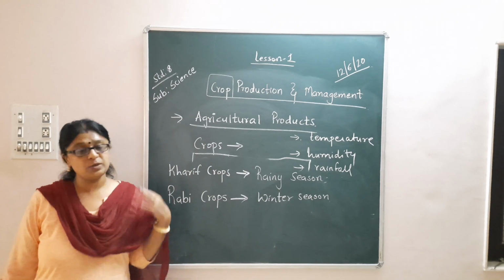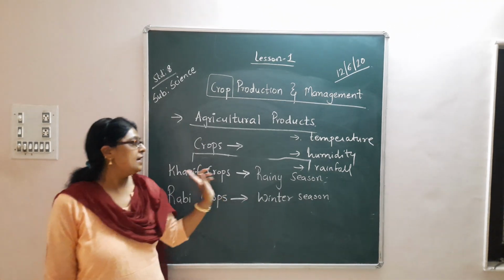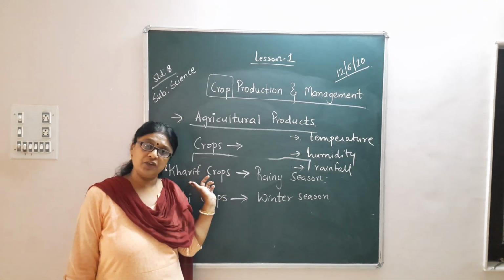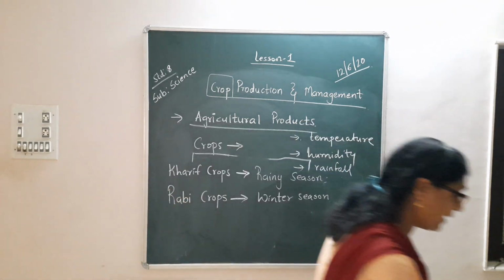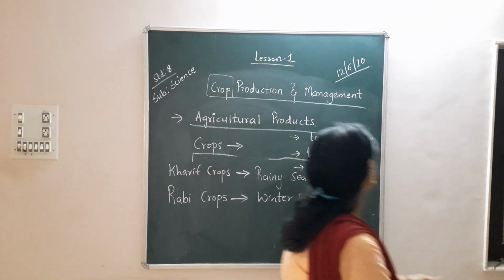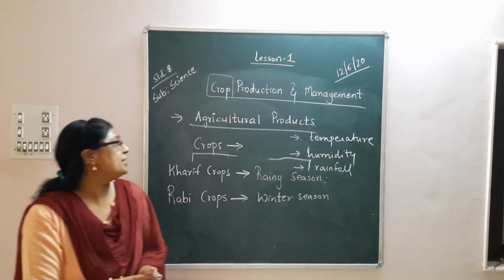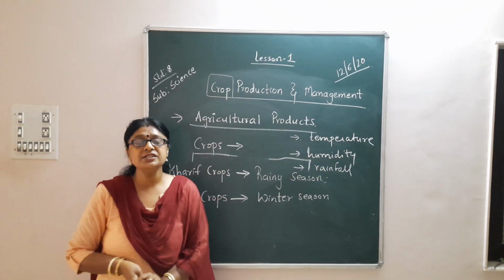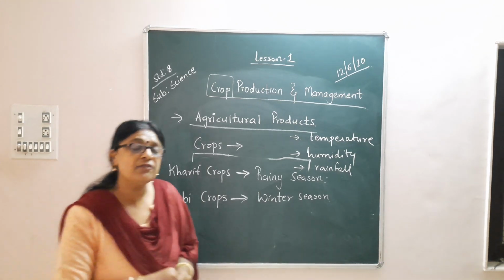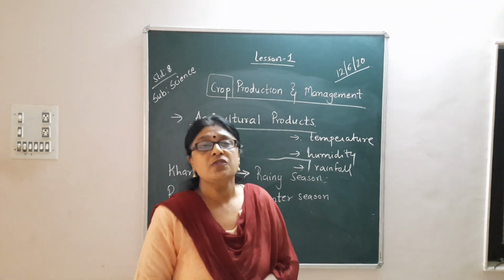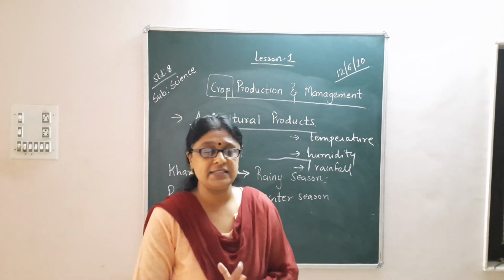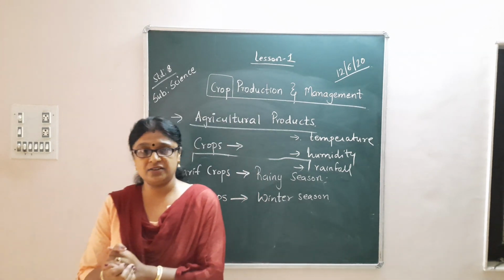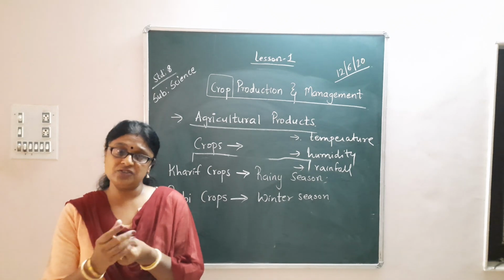and the crops which are grown in the rainy season come under the Kharif crops. Understood? So let us take a big recap about crop production and management. In that we have the agricultural products. We all know that food is necessary for providing us energy to carry out various life processes like digestion, excretion, respiration, etc. Fine.